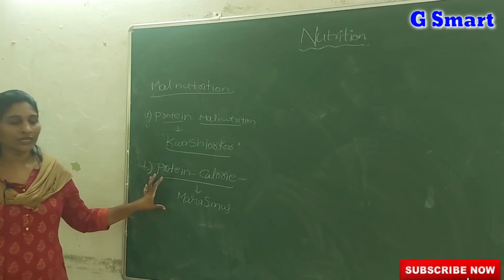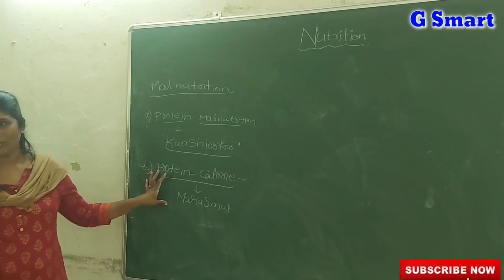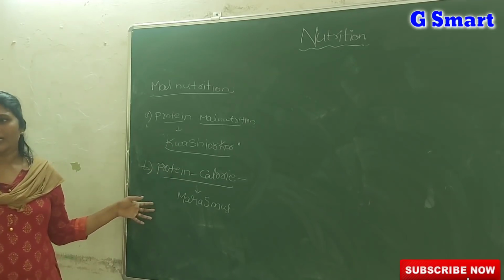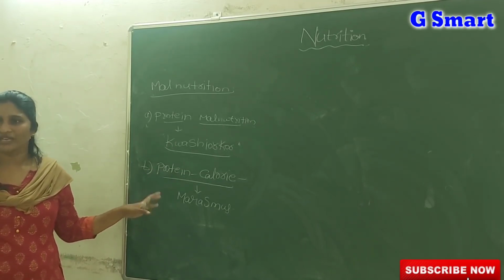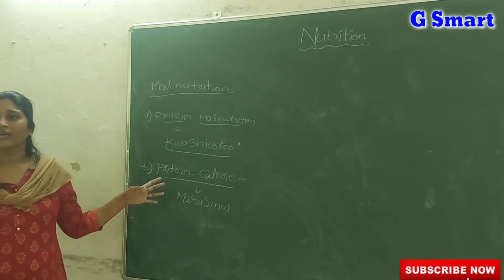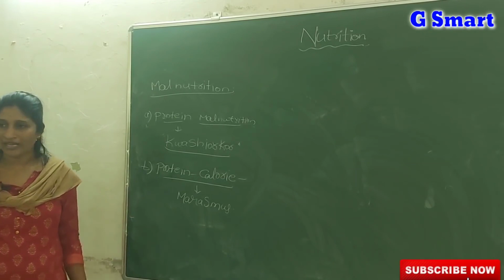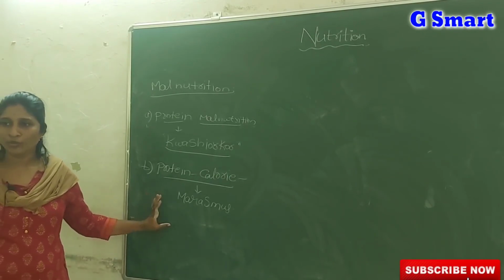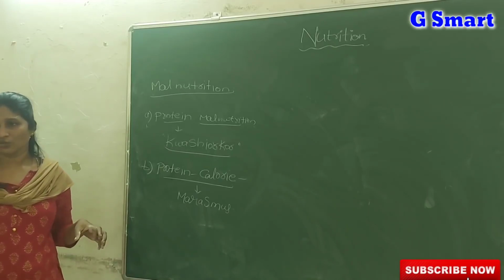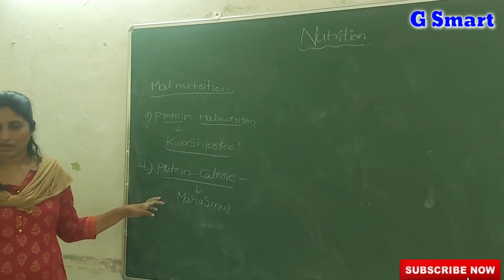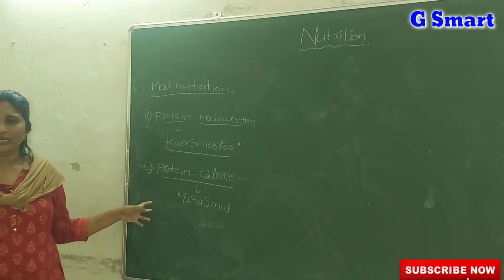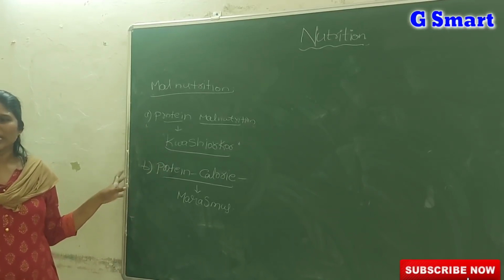Marasmus is seen mainly in villages with immediate childbirths, meaning there is little gap between one child and another. In such cases the children mainly suffer from marasmus. Here also there is very poor muscle development, swollen limbs, diarrhea, and dry skin. But compared to a kwashiorkor child, a marasmus child is still very poor, lean and weak.